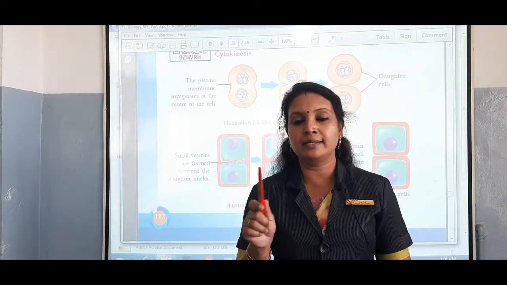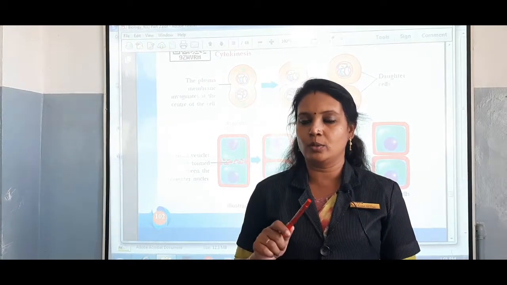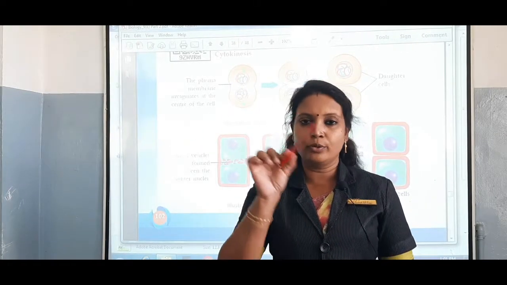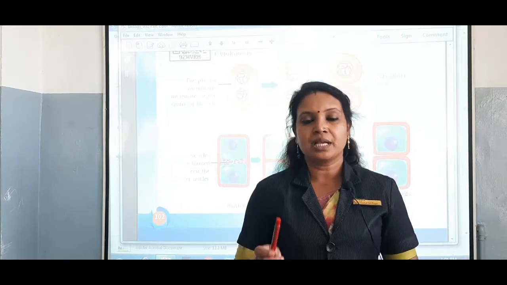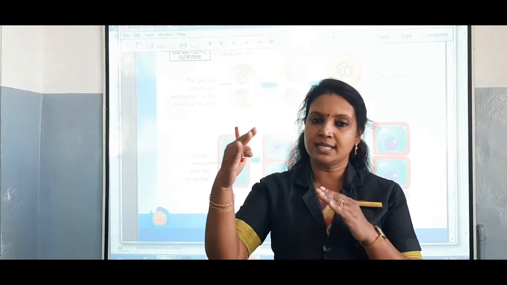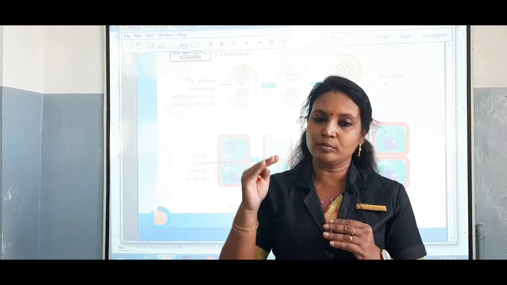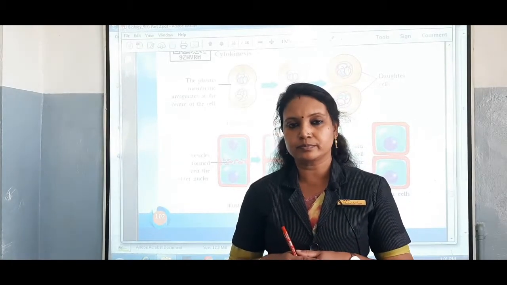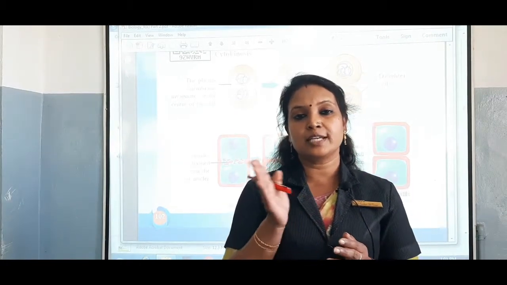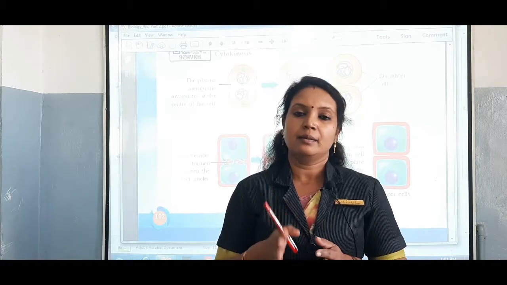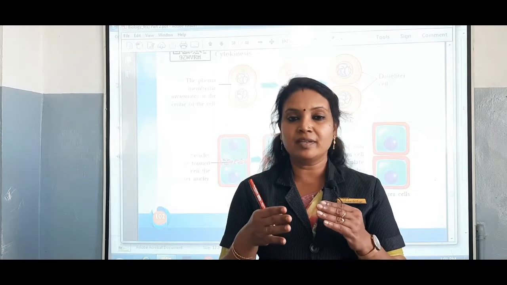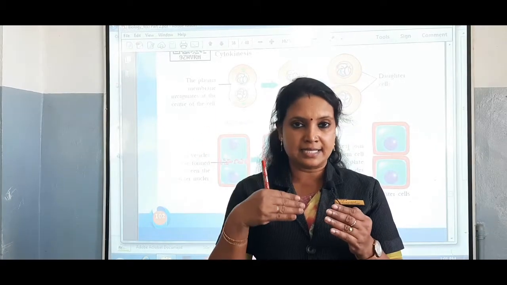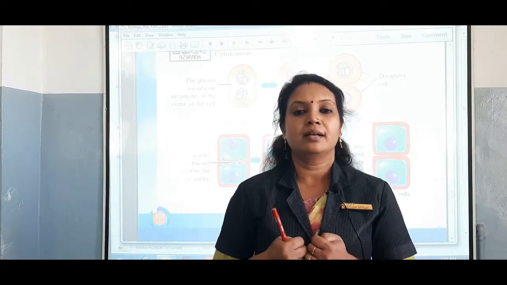Earlier, in the nuclear division, two daughter nuclei were formed, and each nucleus was at the opposite poles of the cell. So when the cytoplasm divides, two cells are formed, and each cell has one nucleus. Okay, so this is how the cytoplasmic division takes place in plant cell. Okay, so now you understood the difference between animal cell and plant cell in the case of cytoplasmic division.